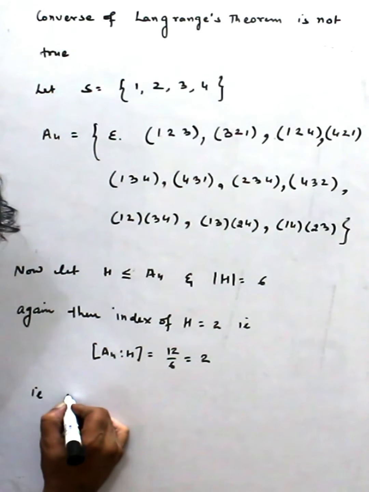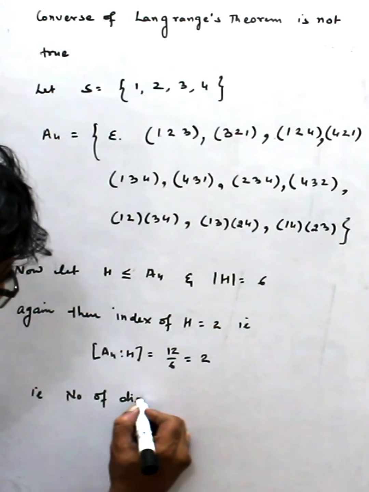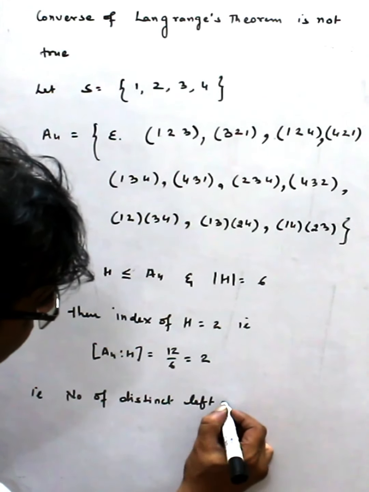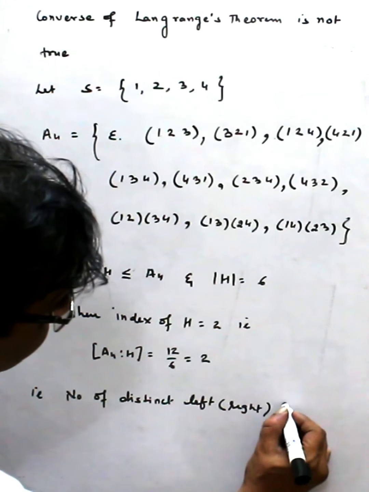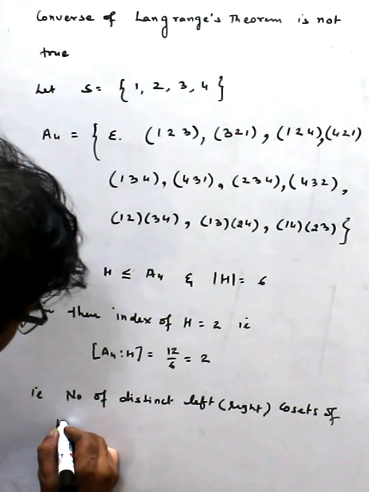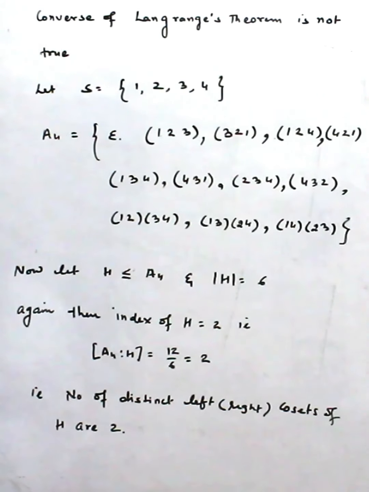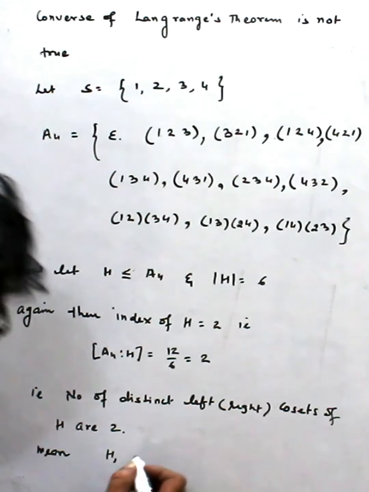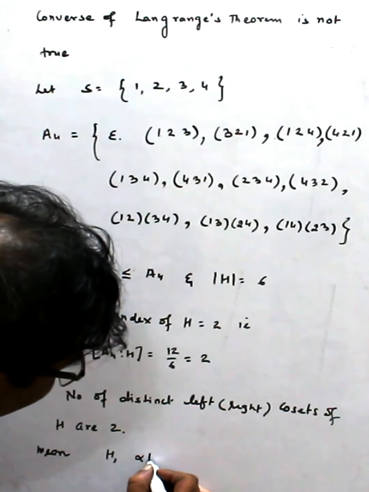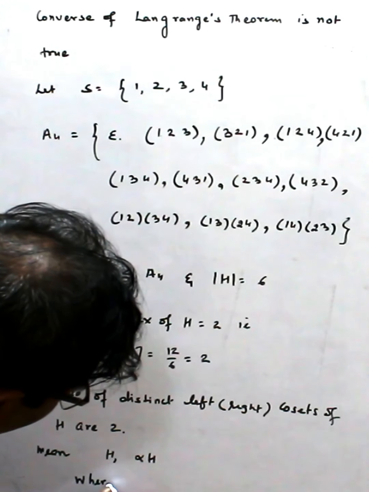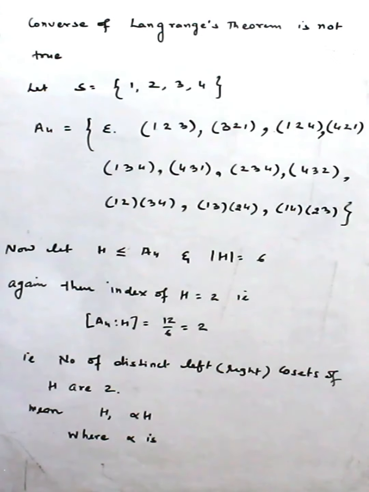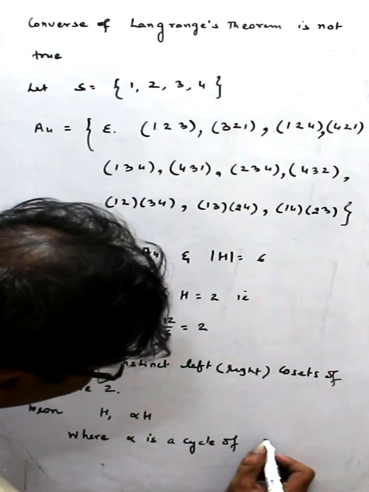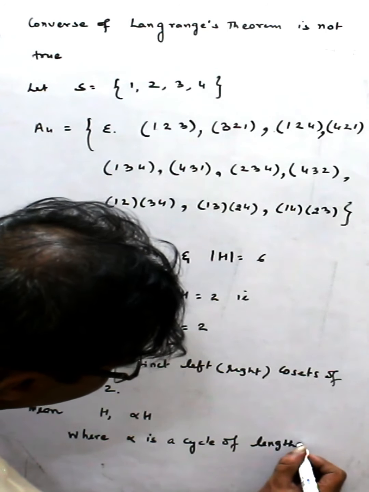That means the number of distinct left or right cosets of H are 2. This means one is H and one is alpha H, where alpha is a cycle of length 3.